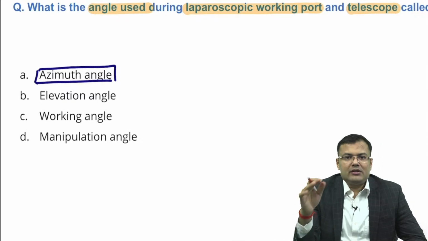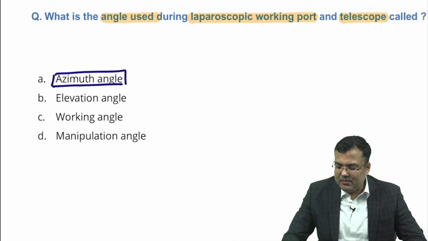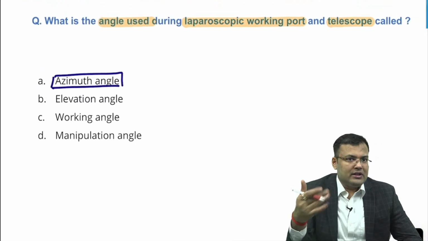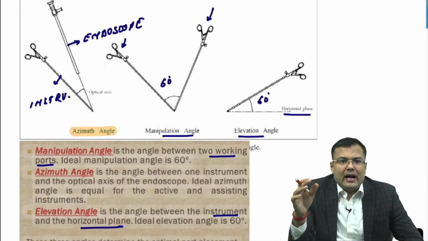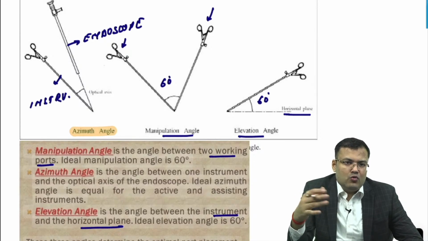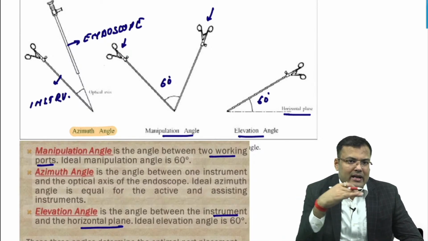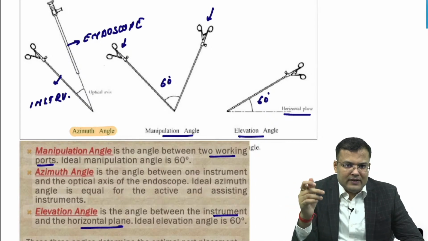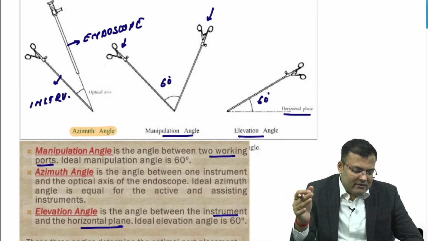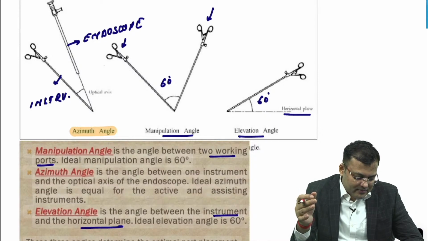This was a new question, asked for the first time. Chances are they might ask such questions in future. So, you should know: azimuth angle is between the optical axis of the endoscope and the instrument; between two working ports is manipulation; and elevation is between the horizontal plane and the instrument. In the majority of cases, manipulation and elevation angles are both 60.